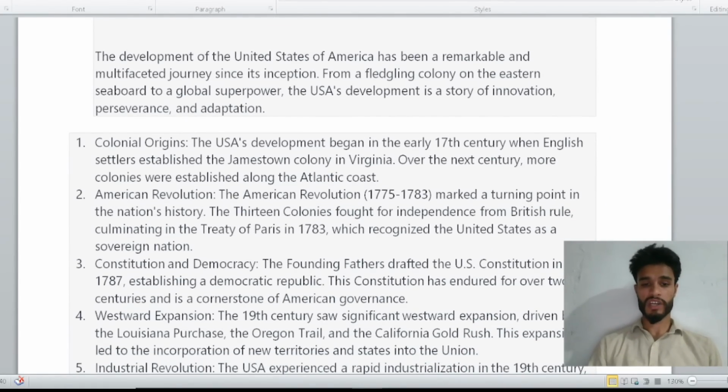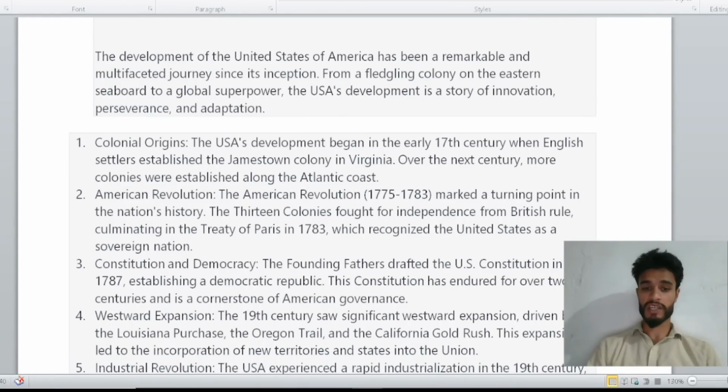Number four, westward expansion. How America expanded westward in the 19th century. The 19th century saw significant westward expansion, driven by the Louisiana Purchase, the Oregon Trail, and the California Gold Rush. This expansion led to the incorporation of new territories and states into the Union. So this is the westward expansion.